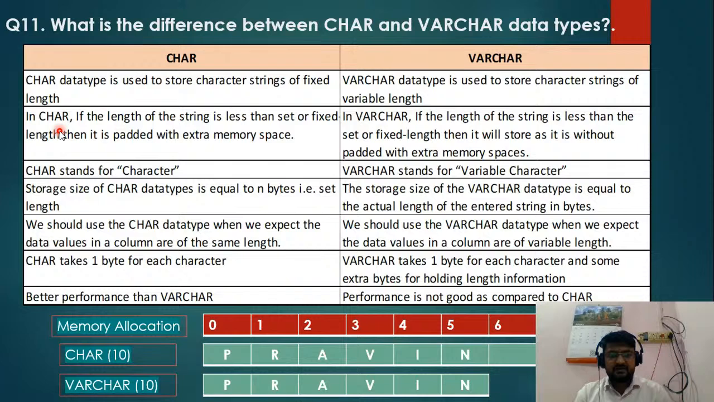Okay, so basically in a char data type, if the length of the string is less than the set or fixed length, then it will be padded with extra memory space. And in a varchar, if the length of the string is less than the fixed length, then it will be stored as it is, without padding of extra memory space. Basically, varchar does not require extra memory for padding, but the char data type requires additional padding space.